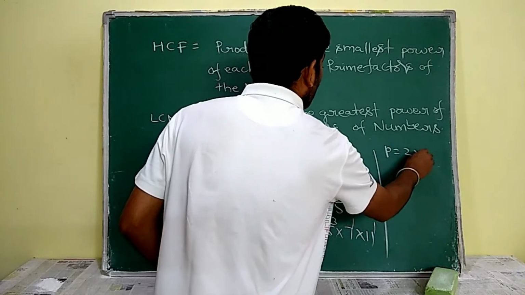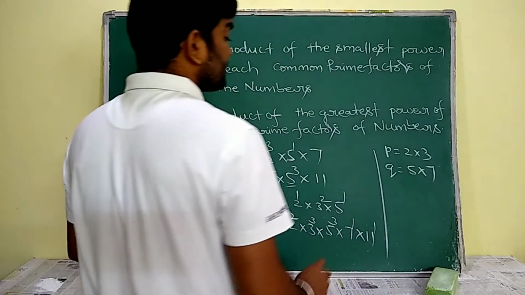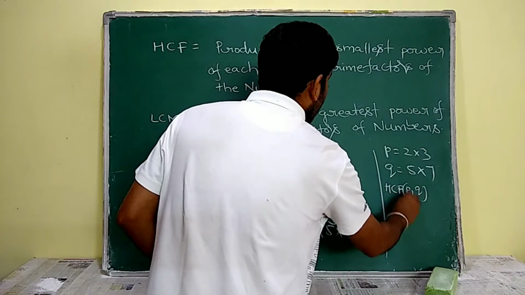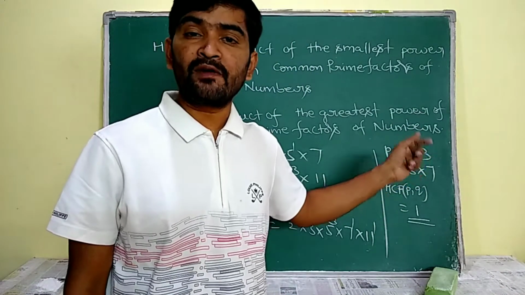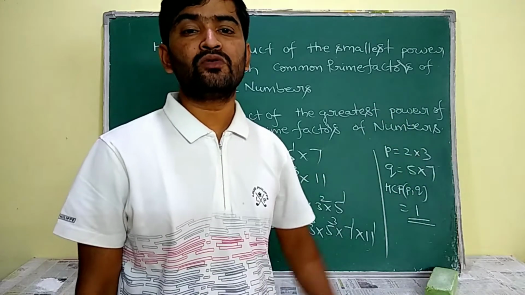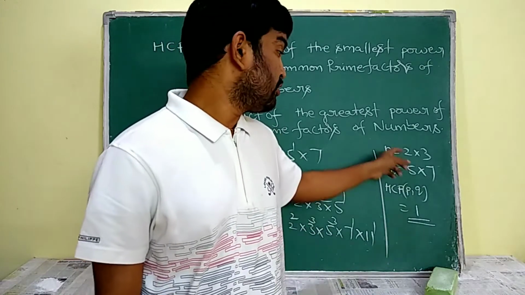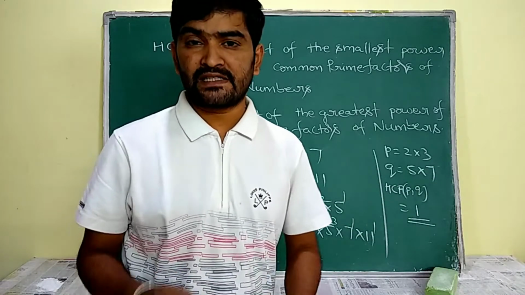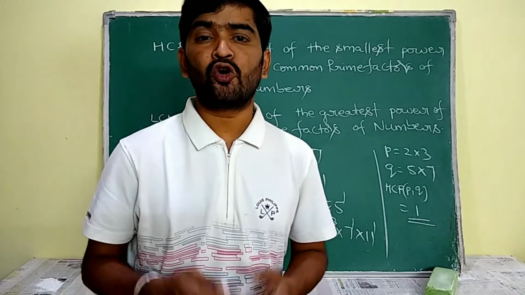P is equal to 2 into 3, Q is equal to 5 into 7. If I want to calculate the HCF of P comma Q, here there is no common factor for P and Q. If there is no common factor for the given numbers, then P and Q have HCF as 1. Then those two numbers are said to be co-primes. If the HCF of any two numbers is 1, we know that the numbers are known as co-primes.